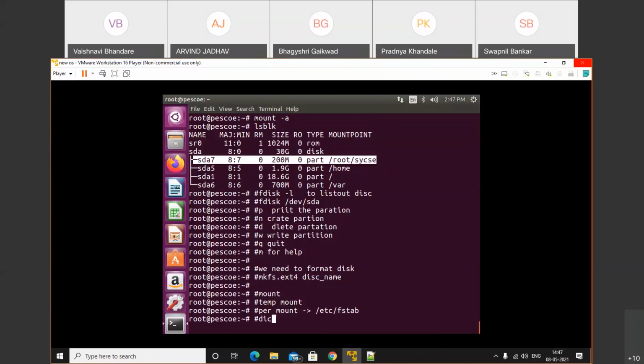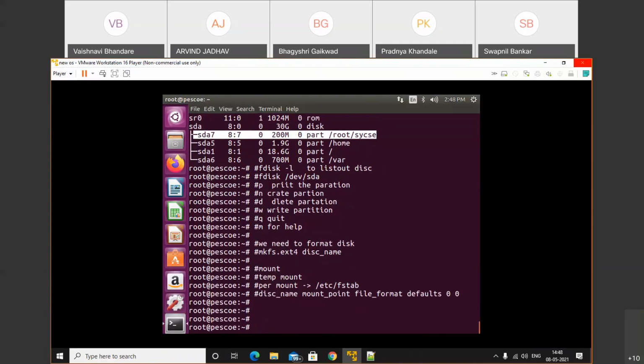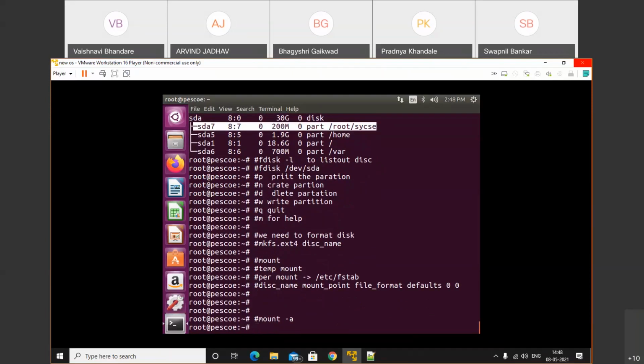First, disk name, at mount point, file format, defaults as it is, and 0 0. So by using that we need to configure this. और उसके बाद में आपको क्या करना है? Just you need to use mount -a. So आपकी disk हो जाएगी mount.